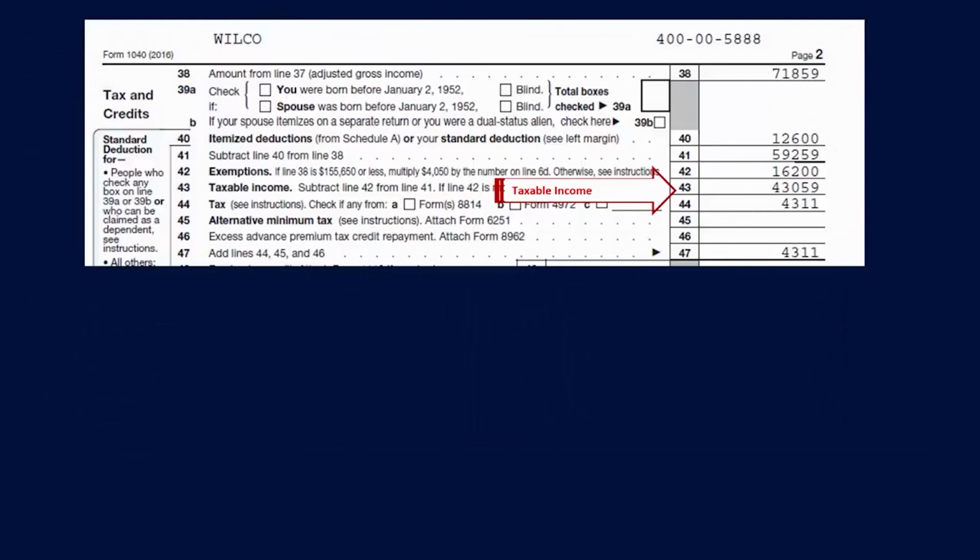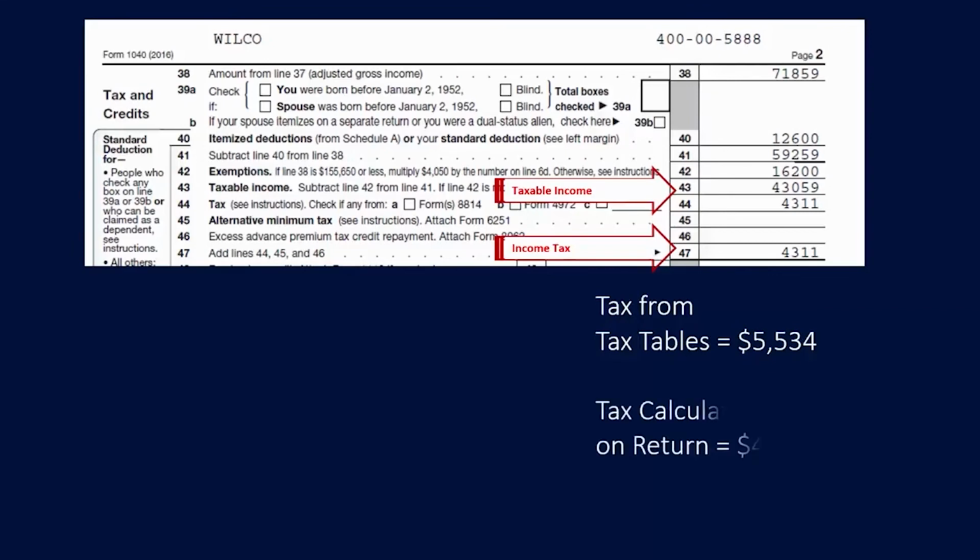So let's look at our taxable income in this particular example, $43,059. The income tax on line 47, $4,311. However, the tax from the tax tables, if you were to look these figures up, $5,534.